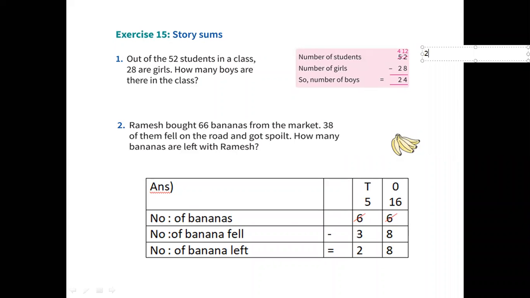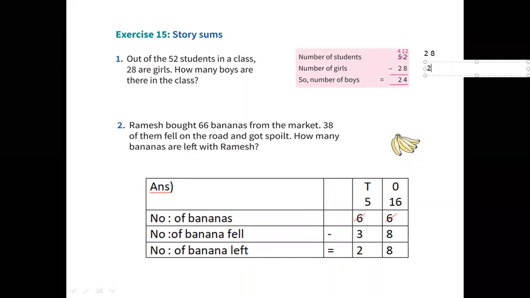Total number of girls, how much? 28. No. Total number of boys, now how much we have found? 24. So if we add, once again, I will add and show you. See. If you want to cross check, you can add this answer and number of girls. Okay, number of boys and number of girls. If you add, 52 should come.